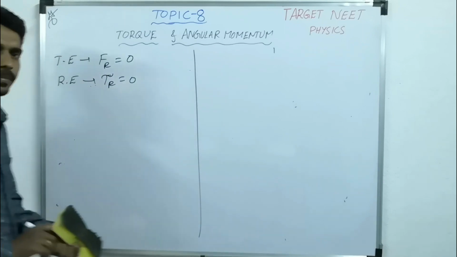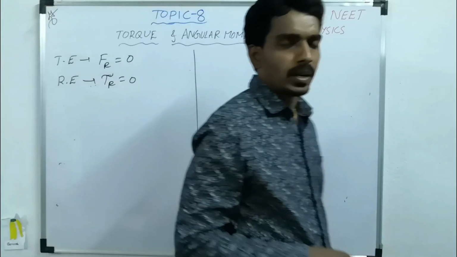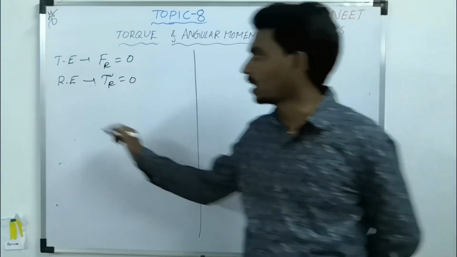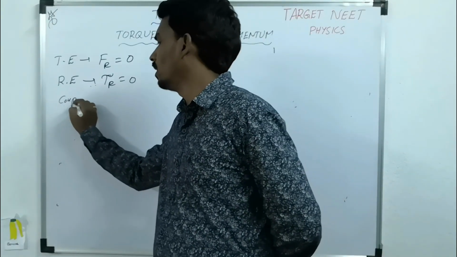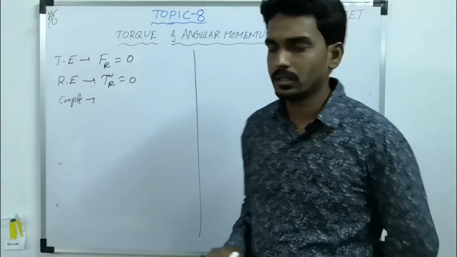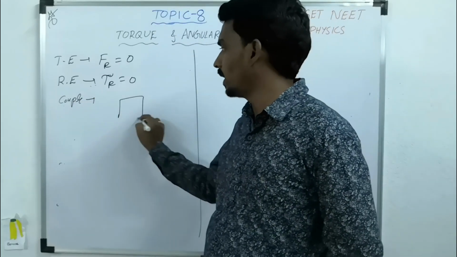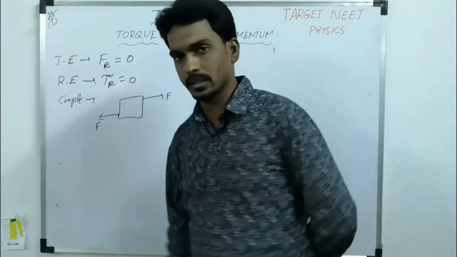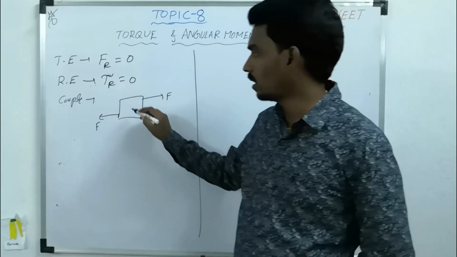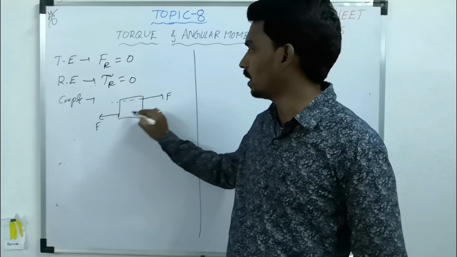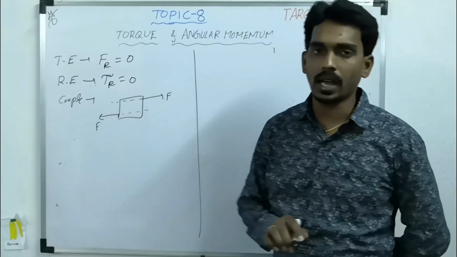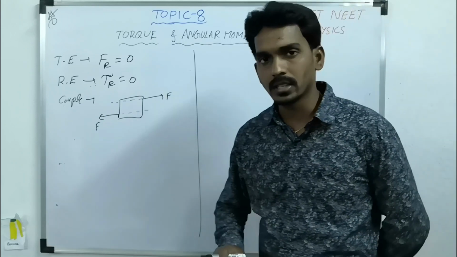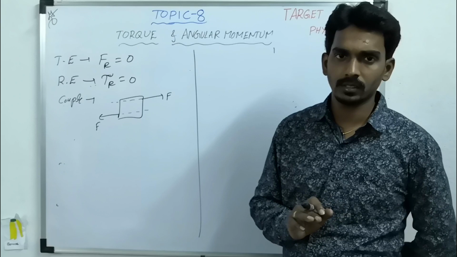But here let me explain the same thing with some example based on the concept of couple. What is the meaning of couple? On any object, if two equal and opposite forces act in such a way that their line of action of force is different, then that combination is called couple.